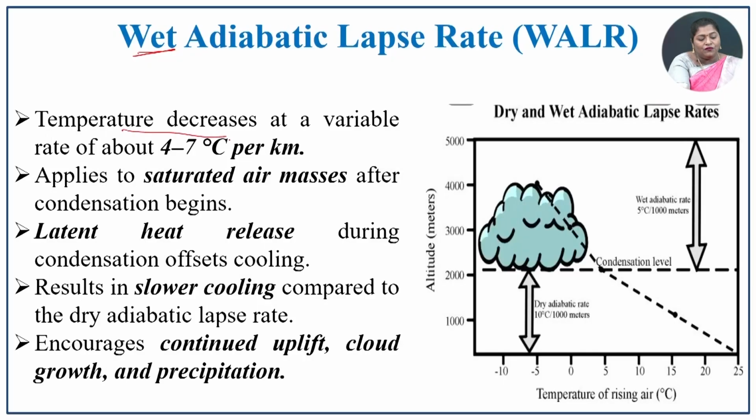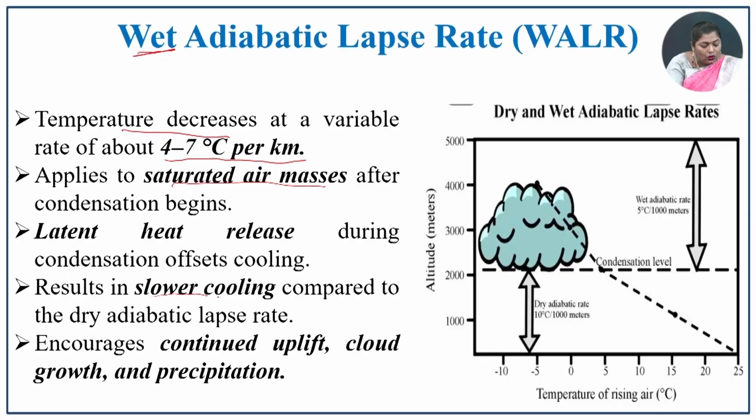Next one is the wet adiabatic lapse rate. Wet here represents that some moisture content will be there. Because of moisture content, the temperature decreases at a variable rate, that is 4 to 7 degrees Celsius per kilometer. It is applied to saturated air masses. The air masses are saturated here after the condensation process. The latent heat is present inside these air parcels, and because of that, condensation happens in this process.